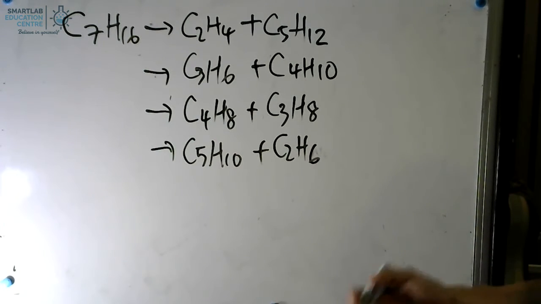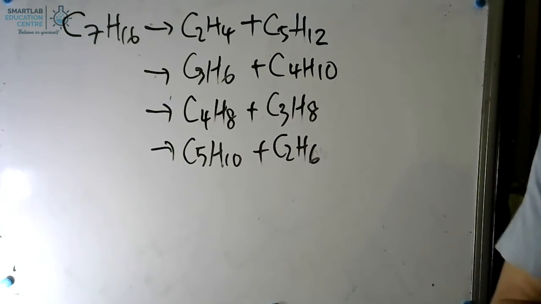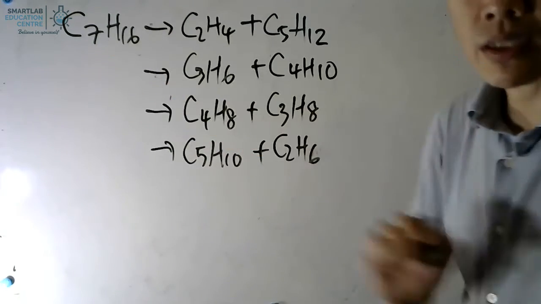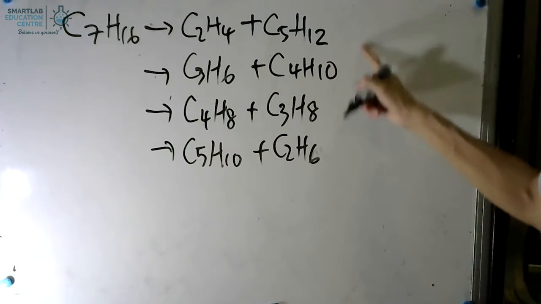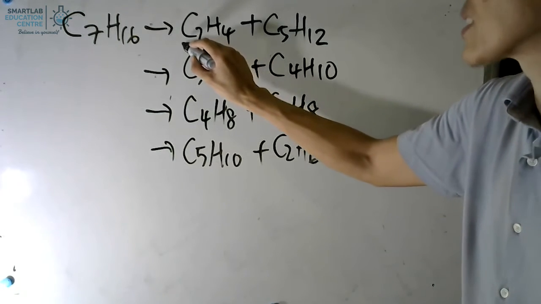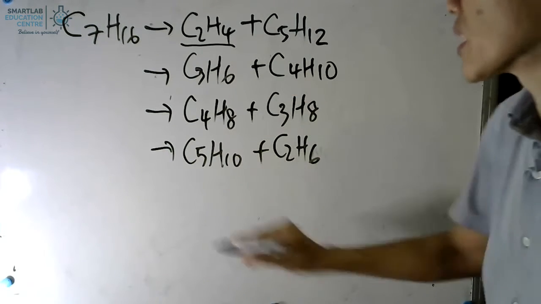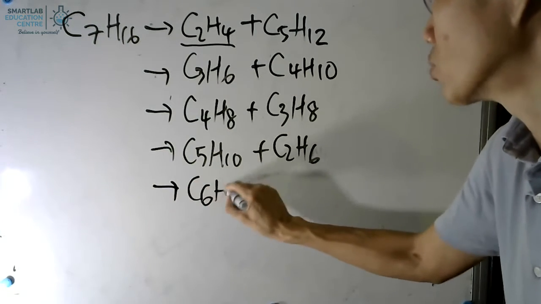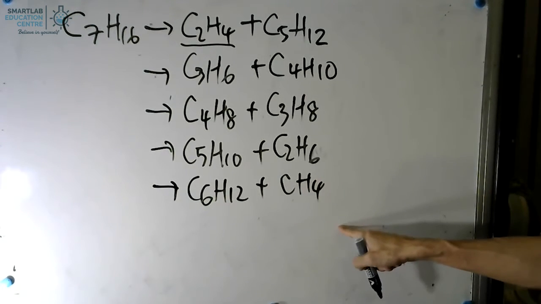So let's take a look at an example of cracking. Say we put heptane under cracking. So these are the various reactions that could take place. What we typically do as a technique is that we start off by looking at the smallest possible alkene first, and then we slowly bring it up. And as you probably will realize, these are all the listed possibilities.